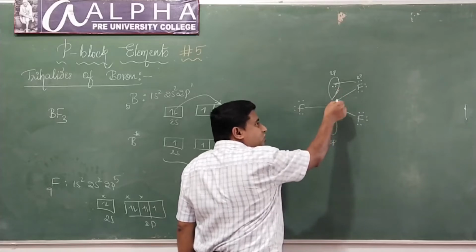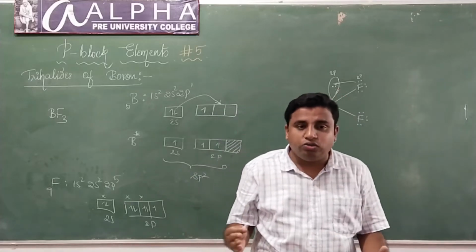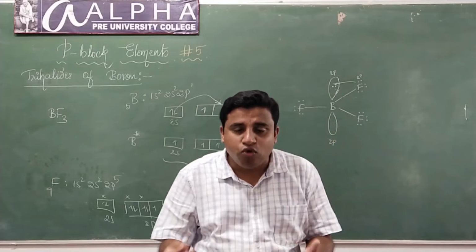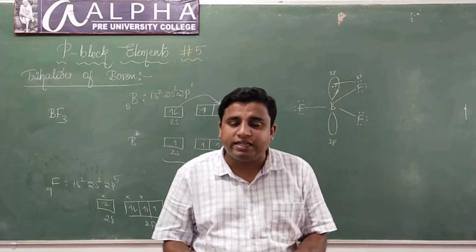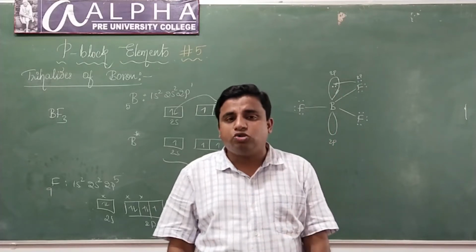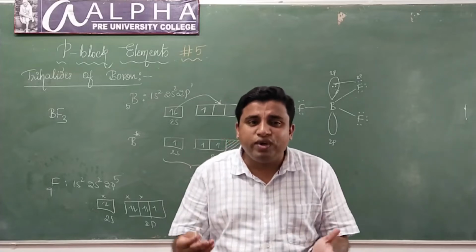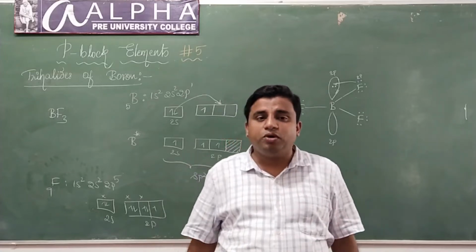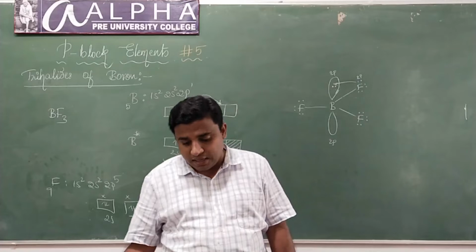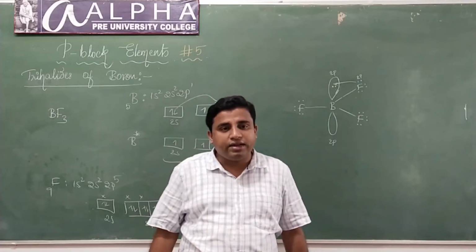When the octet of boron is complete, do you think boron is ready to accept a few more electrons? No, boron will not accept more electrons. When boron does not accept electrons, it's going to be a weak Lewis acid. It's going to be what? Weak Lewis acid. Any doubts? Are we clear with this?